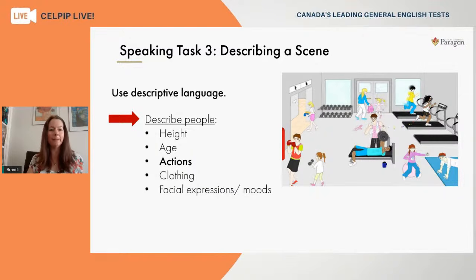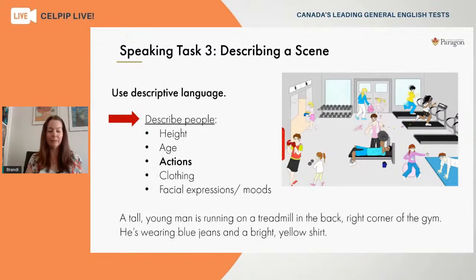All right, so we'll look at a couple examples of how all of these skills will come together. So we're going to take a prepositional phrase and some of these descriptive language details here. So at the bottom of your screen, you'll see two sentences that accurately describe one part of this picture. So you might say, a tall young man is running on a treadmill in the back right corner of the gym. He's wearing blue jeans and a bright yellow shirt. Okay, so you can close your eyes and imagine what's going on there. And that's what you want to do for your listener.